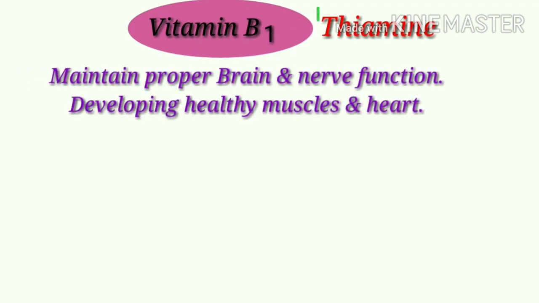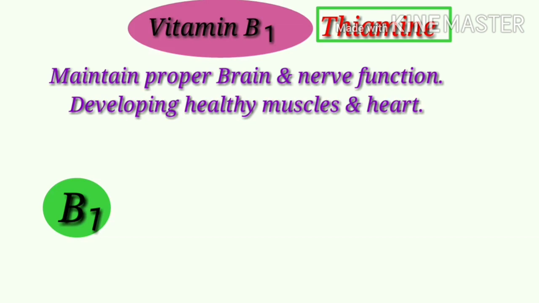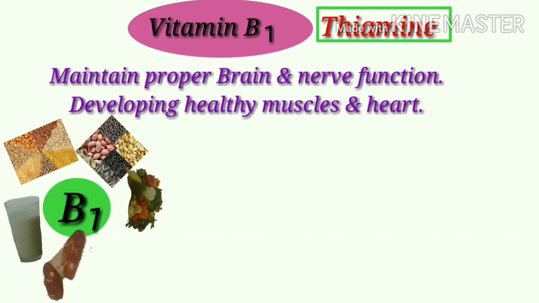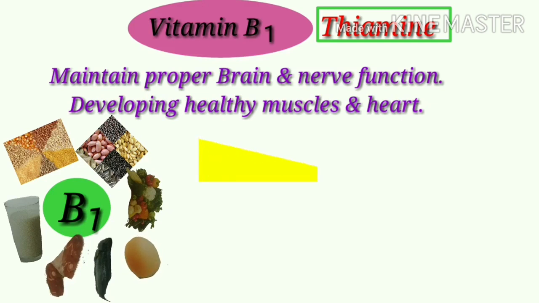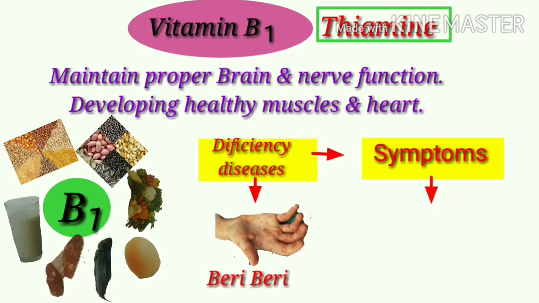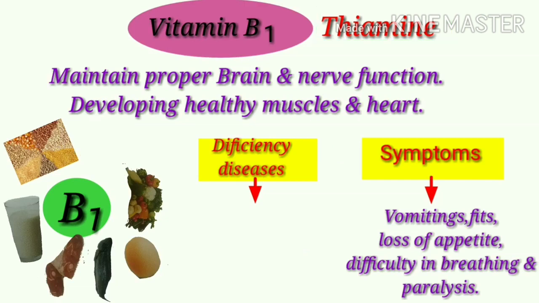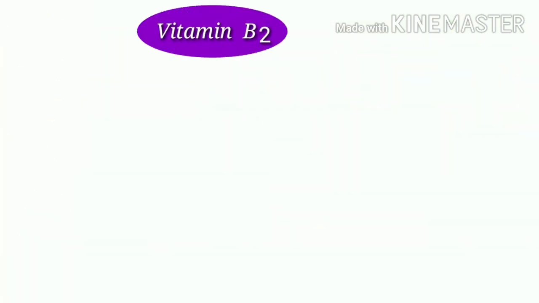Vitamin B1 is also called thiamine, maintains proper brain and nerve function, developing healthy muscles and heart. We can find vitamin B1 in cereals, oils, seeds, vegetables, meat, fish, eggs. So what are the deficiency diseases due to vitamin B1? Beriberi. Symptoms: vomiting, fits, loss of appetite, difficulty in breathing, and paralysis. Next, vitamin B2.